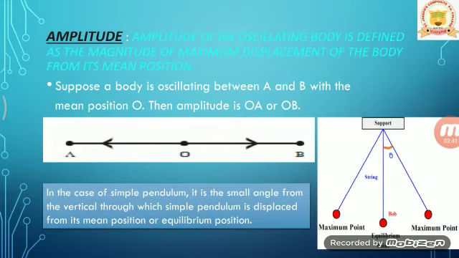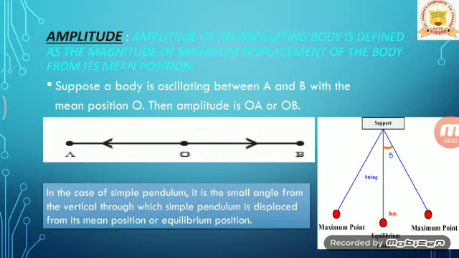Now the amplitude. The amplitude of an oscillating body is defined as the magnitude of maximum displacement of the body from its mean position. So if we want to calculate the amplitude, we have to calculate the maximum displacement made by the body from its mean position. This displacement is called the amplitude.